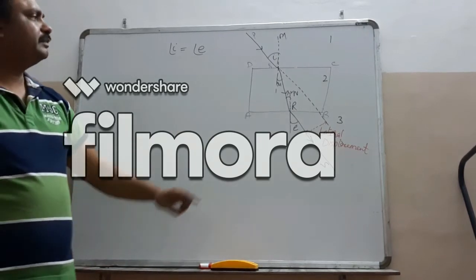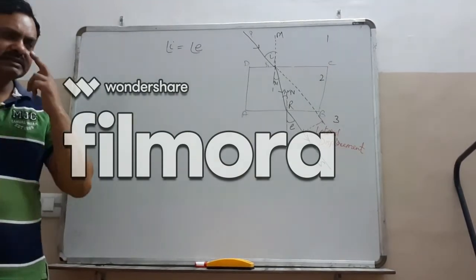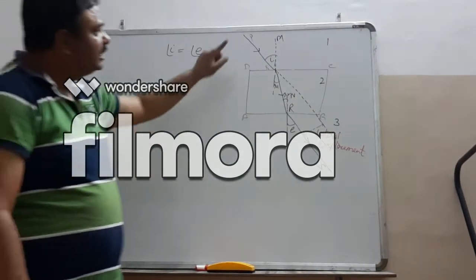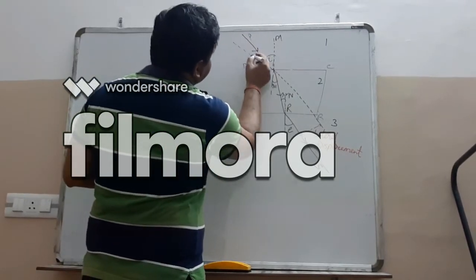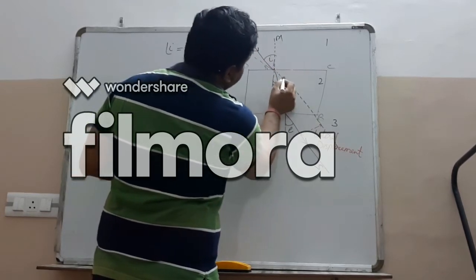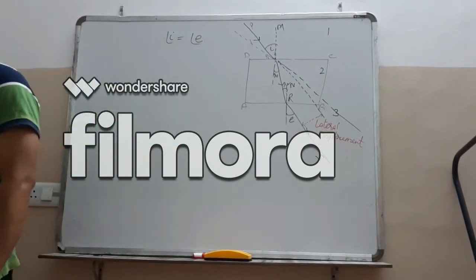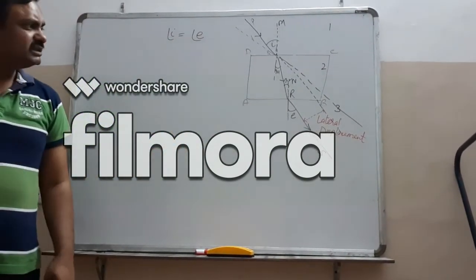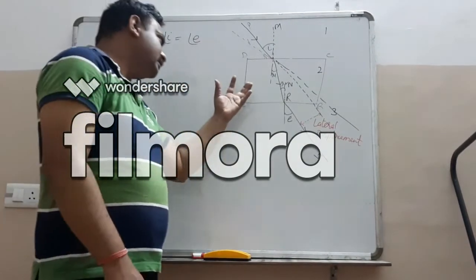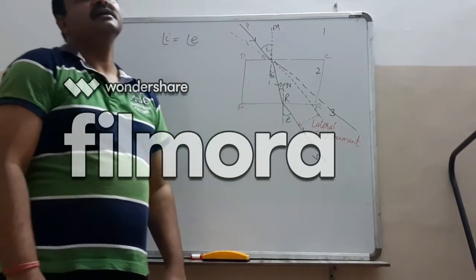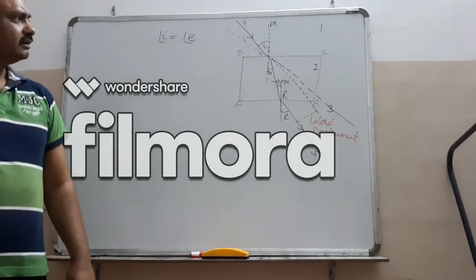Second one, it depends upon the angle of incidence. The more the angle of incidence, the more the displacement. If this angle is more, for example like this, with the increase in this angle, the ray of light will move like this. So obviously lateral displacement will also increase. So these are the three factors. First one, angle of incidence. Second one, nature of medium. Third one, refractive index.